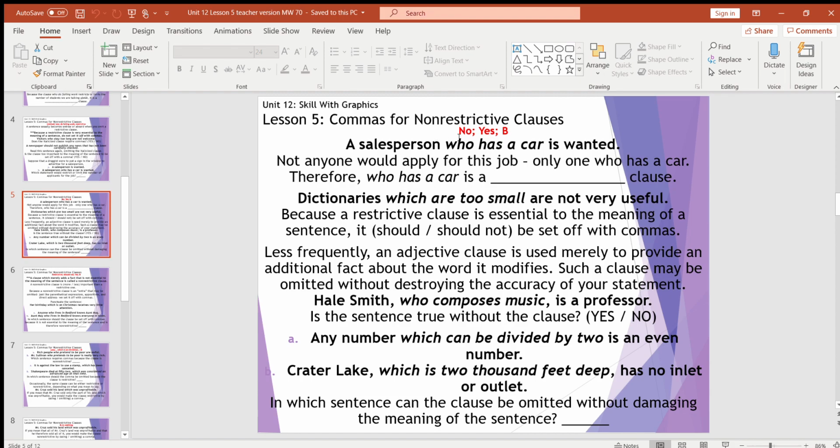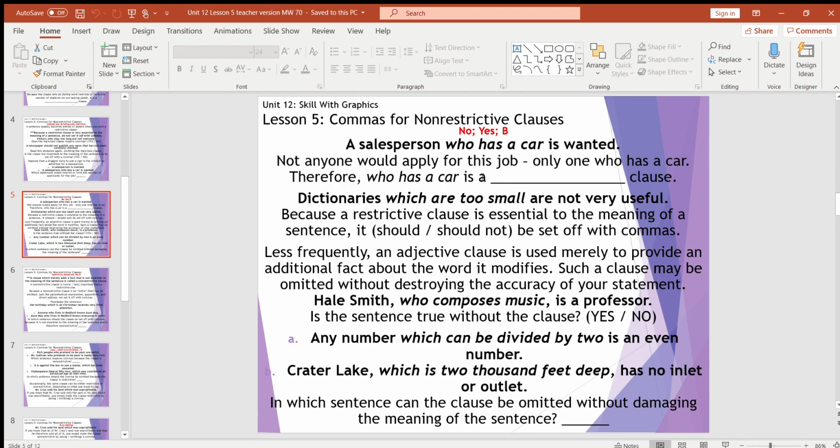So therefore, "who has a car" is considered a what kind of clause? I don't mean adjective. What kind of adjective clause? A restrictive clause. Still adjective, but it's a restrictive clause. It's restricting who can apply for this job. So, "dictionaries which are too small are not very useful."